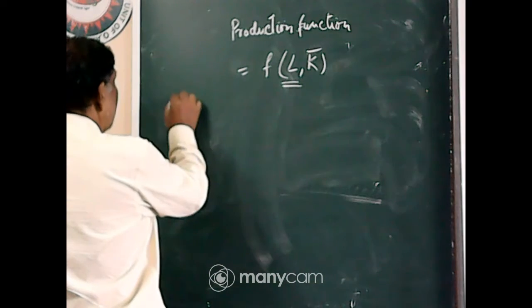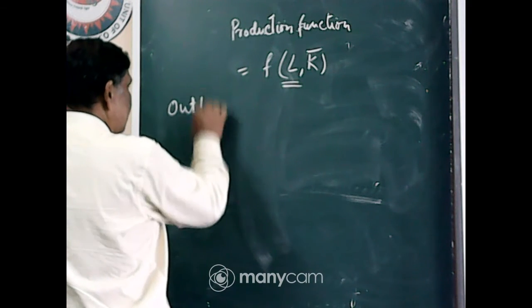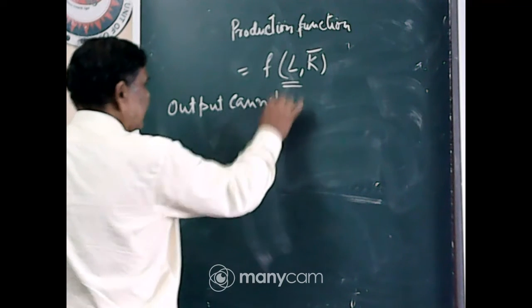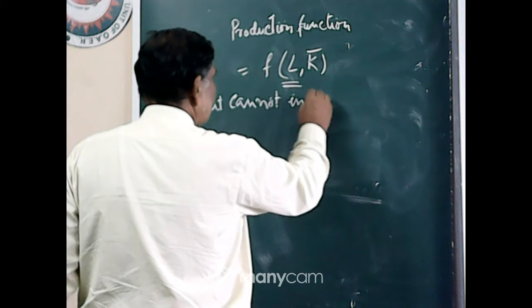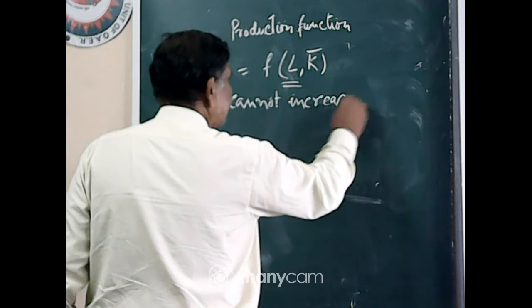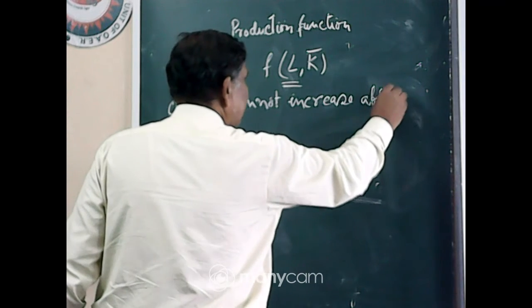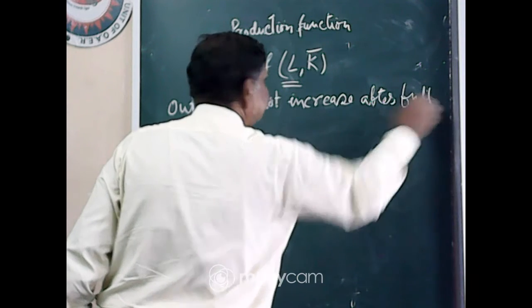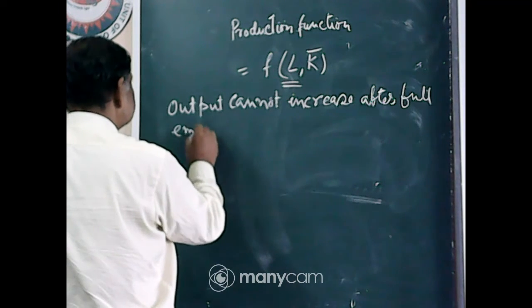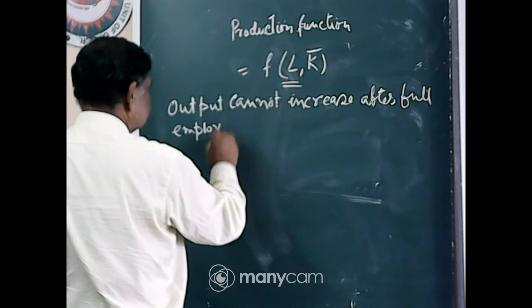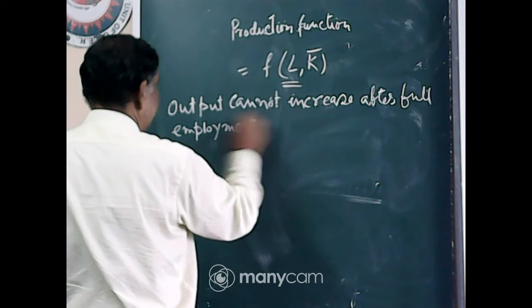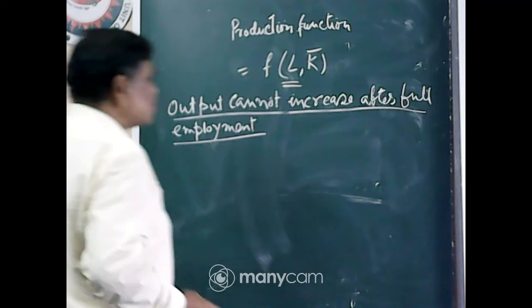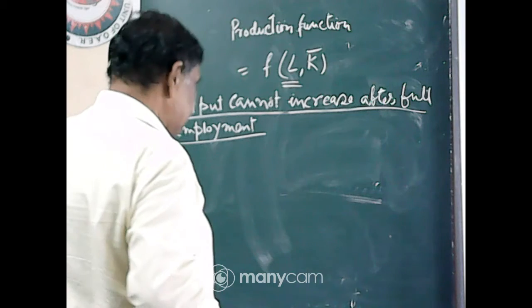Output cannot increase after full employment. This is the key sentence: the output cannot increase after full employment.